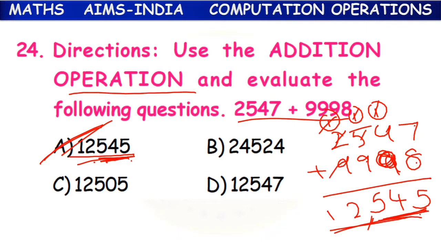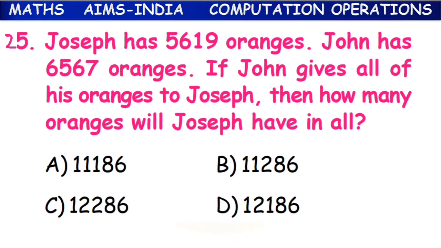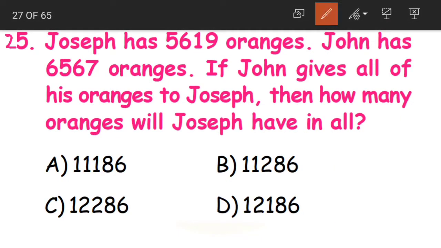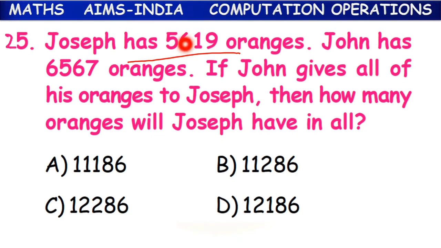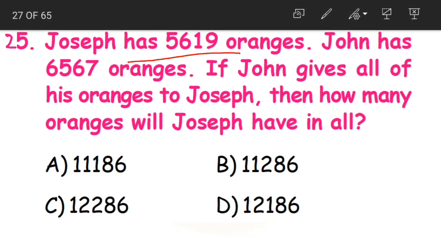12,545. Option A is the correct answer. Coming to question 25. Joseph has 5,619 oranges. John has 6,567 oranges. If John gives all of his oranges to Joseph, then how many oranges will Joseph have? What are they saying? John will give away all of his oranges to Joseph. Now how many oranges does Joseph have?